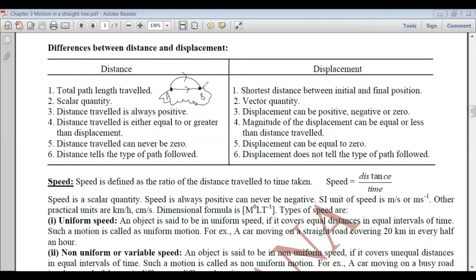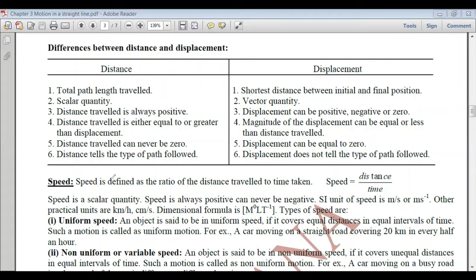But in each case, if it has moved along this first path, then the displacement is AB. If it has moved along this second path, then also the displacement is AB. If it has moved along this zigzag third path, then also the displacement is AB. So if it is given that AB is the displacement, we cannot tell along which path the particle has moved.